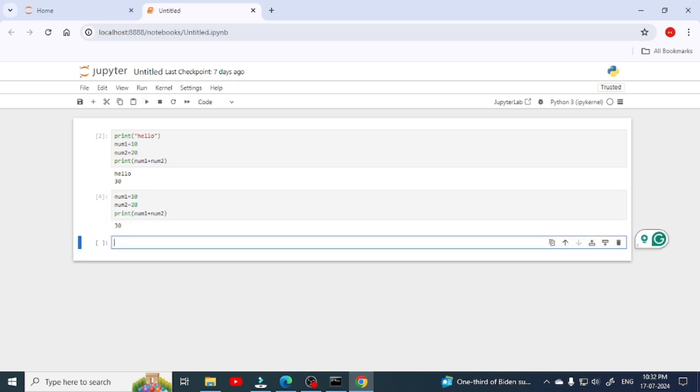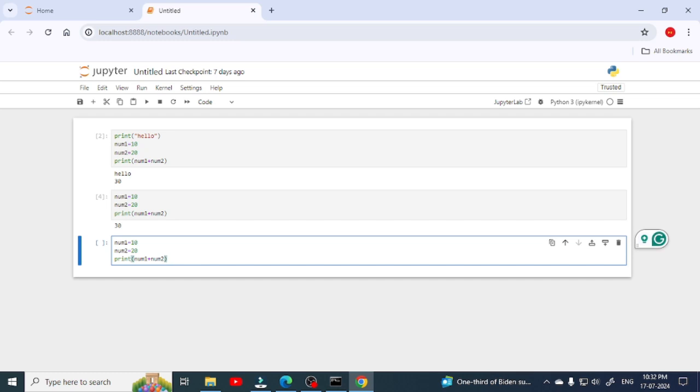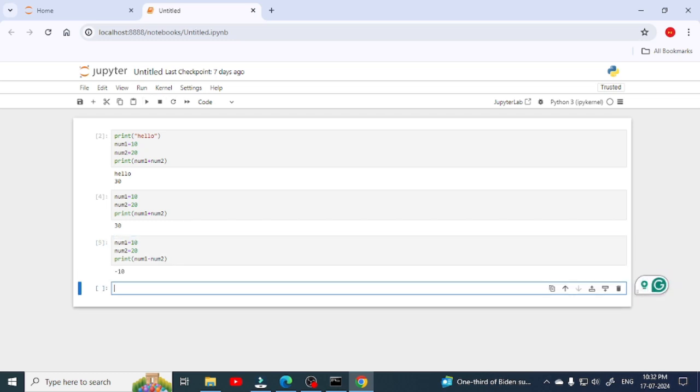Now you can again copy paste it here and we can display the difference between two numbers. Here you can see that the sum of these two numbers is displayed. Here we can display the difference now and we will run. So this code will execute. So we can create multiple programs in the same window.